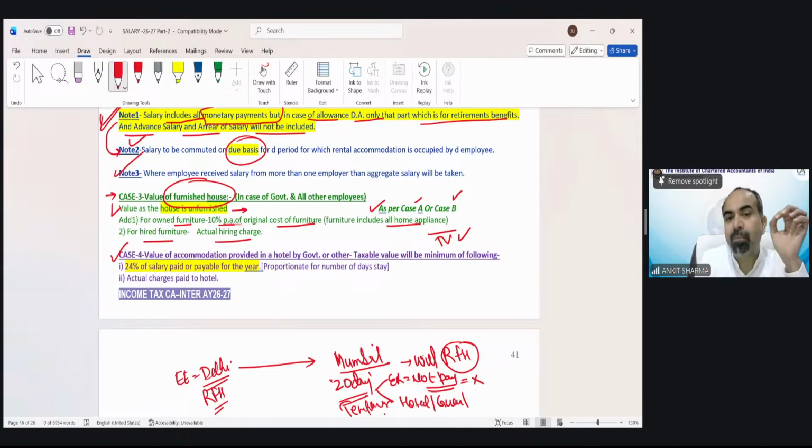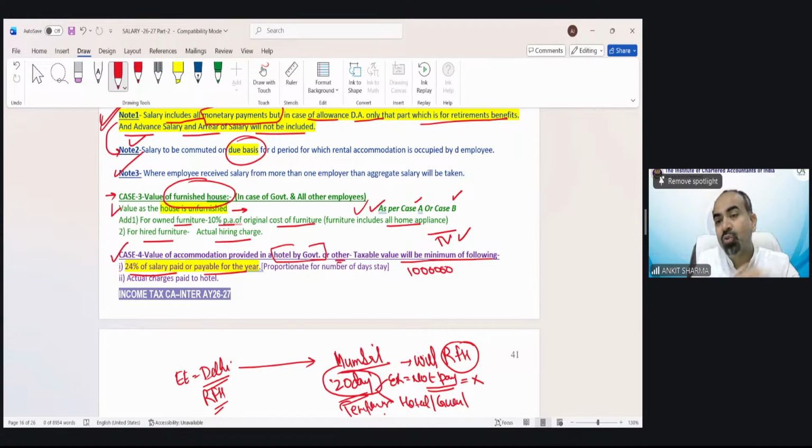Value of accommodation provided in a hotel by either the government or another employer, the taxable value will be the minimum of the following. Very easy provision. And this is universal for all kinds of employees. First, 24% of salary paid or payable for the year. Whatever your salary for the whole year is, you have to take 24% of it, and do not worry, we just need to proportionate it for the number of days you stayed. The meaning of salary is the same as we discussed above for rent-free house.